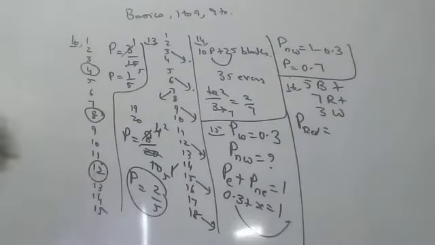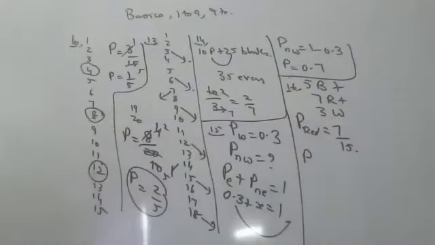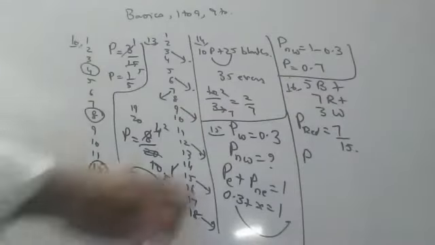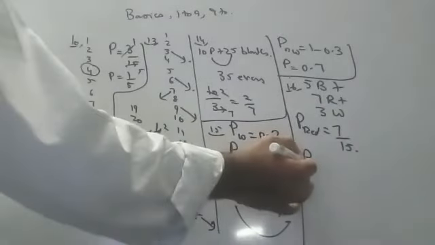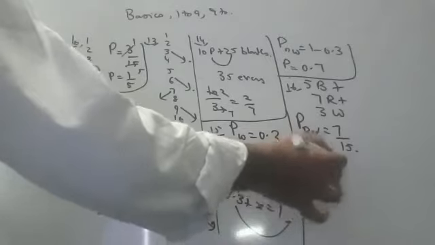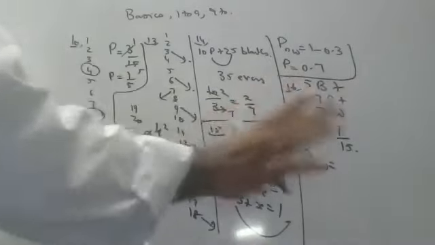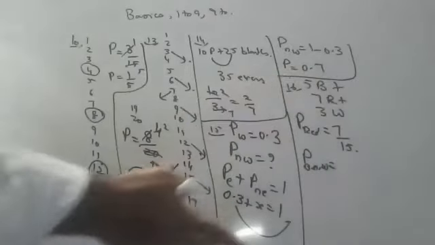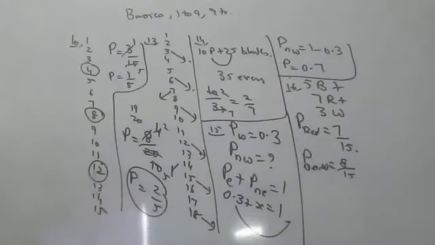7 by 15, sir. Very good. Next, Ashrit will say: what is the probability of getting a black or white? Black or white, anything is okay. Sir, 5 by 15 or... No. Black or white, anything is okay, he's saying, means 5 plus 3. You should say that is 8 by 15. How can you say 5 by 15 or 3 by 15? You should add both. I said no so many times. So 8 by 15 is the probability.